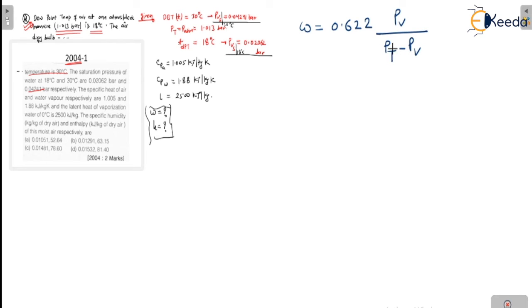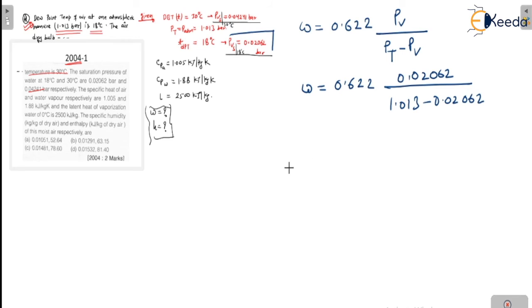So what is your Pv value? You have to select your Pv value at your dew point temperature. That means omega is equal to 0.622 times 0.02062 divided by 1.013 minus 0.02062. By that you find your omega value, which is 0.0122924 kg per kg of dry air.